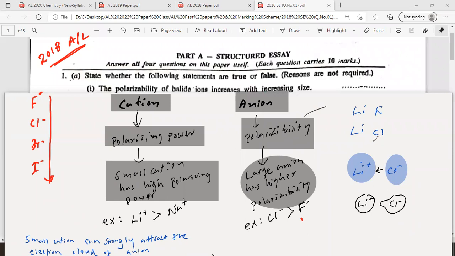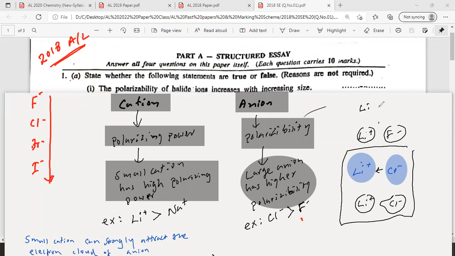Then LiF, that is less. If you take F minus and Li plus, if it were purely ionic, they would exist as two separate ionic spheres. But actually, Li plus cannot attract the anion that much because the anion is small. That influence is less than in Cl minus. The cation cannot attract much. So which one has higher covalent character?